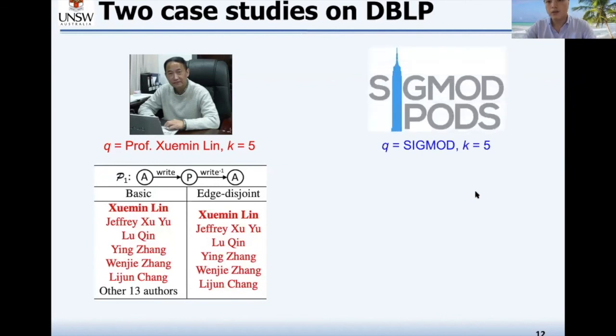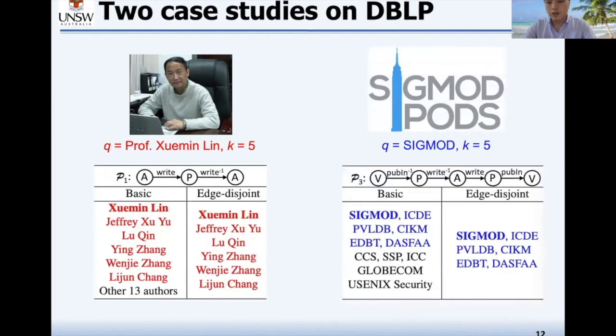For the second one, we try to find the community of the SIGMOD conference. We can see that the edge-disjoint KP core model is able to find the top 6 conferences in the database area, while the basic KP core model may find a conference in other areas like security. So you can see that the community of the edge-disjoint KP core model is more meaningful.